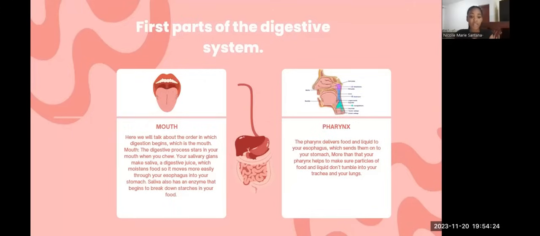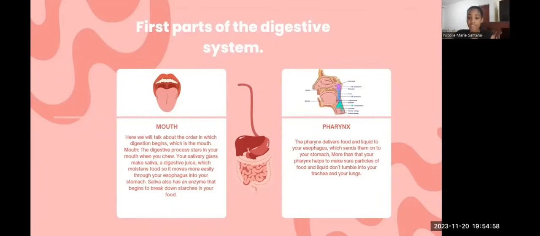First part of the digestive system. Here we will talk about the organ in which digestion begins, which is the mouth. Mouth. The digestive process starts in your mouth when you chew. Your salivary glands make saliva, a digestive juice which moistens food so it moves more easily through your esophagus into your stomach. Saliva also has an enzyme that begins to break down starches in your food.